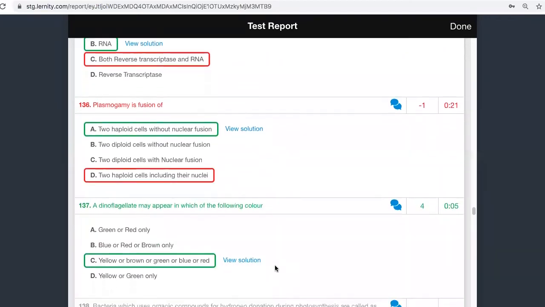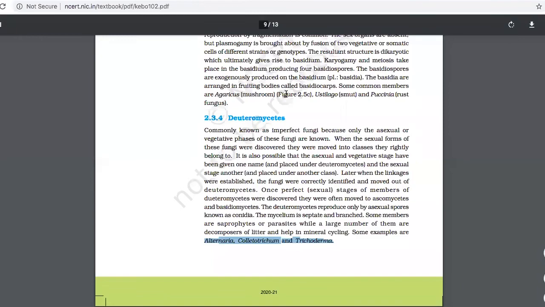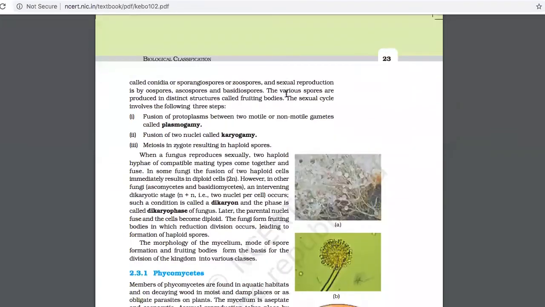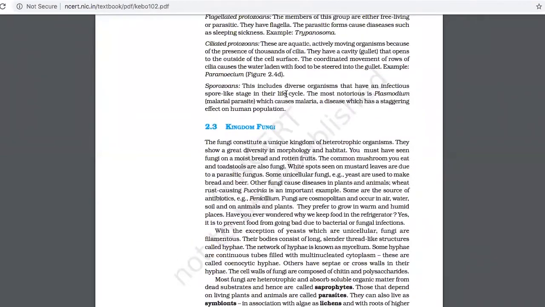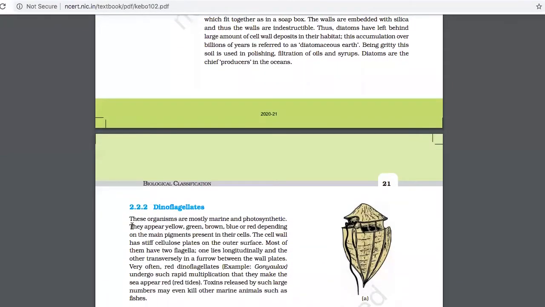Next one. A dinoflagellate may appear in which of the following colors? Please understand, dinoflagellates can appear in any of these colors. You need to see this line, which is taken directly from the textbook: they appear yellow, green, blue, brown or red depending on the main pigments which are present in the cell.